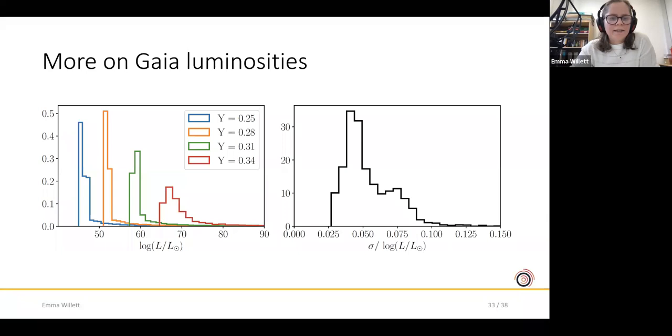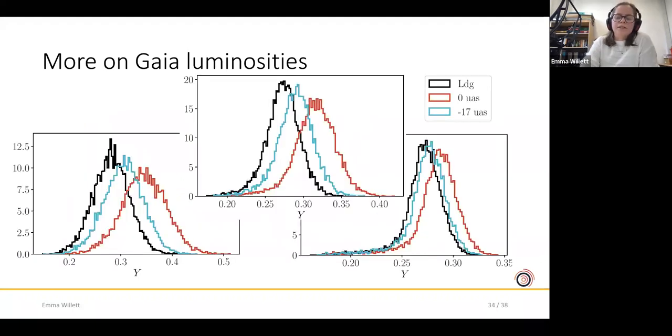I think in the last couple of minutes, I'll just say something about the Gaia luminosities. So the precision of the Gaia luminosities of, like, 5-ish% is the thing that really makes this work possible, because we need to be able to resolve the difference between the luminosity positions of these histograms, which are at 5 or 10%. But that also means that we're very sensitive to small changes in luminosity, like those that come from the Gaia 0-point offset.